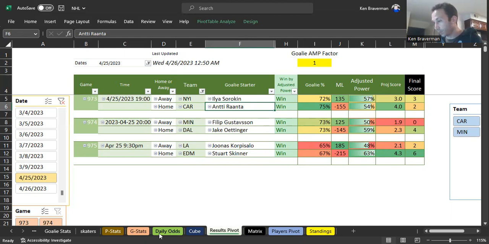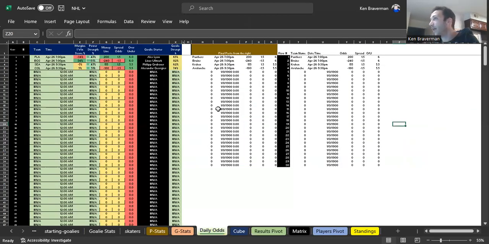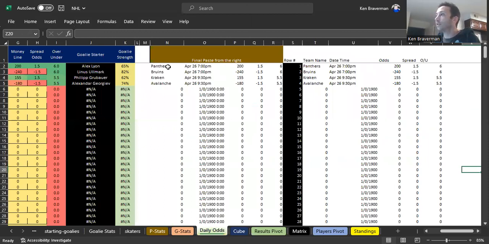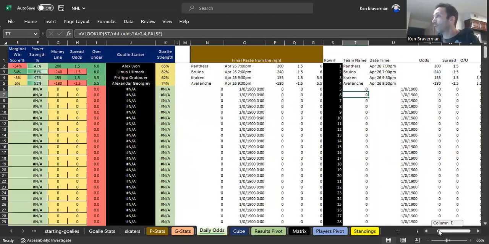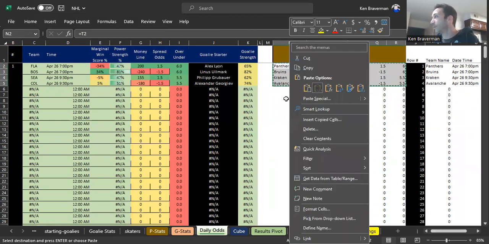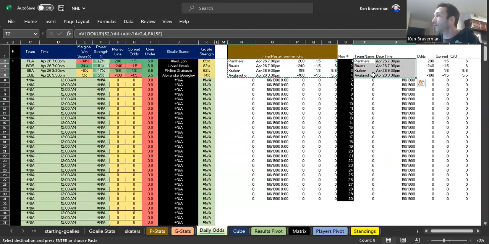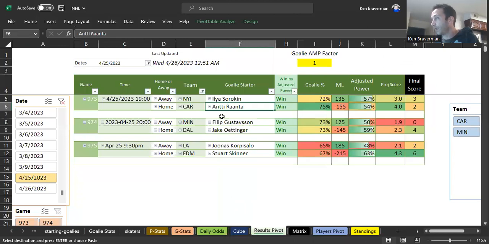I have a couple things where it says you need to verify in your odds sheet. Like in the NHL one, the only thing that's really complicated at all is in your daily odds sheet is that the odds are going to disappear at the end of the day. So you need to kind of freeze them at some point. If you know the games are going to start and the odds are going to go away, that would mean turning this stuff into values and not being formulas anymore. Once you know that these are the odds you want to keep for the day after the games have already started, because otherwise when you refresh, you're going to lose them and they're going to disappear and you're not going to want that. So at some point you're going to have to freeze them, but that's fine. Once you do that, you've frozen them for the day and they're not going to disappear.